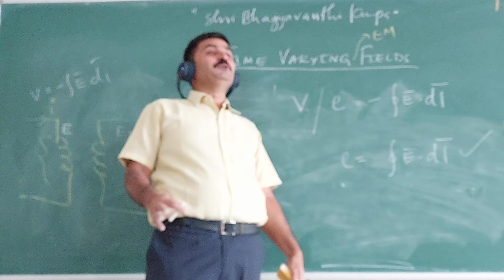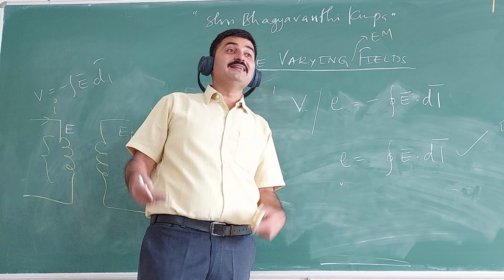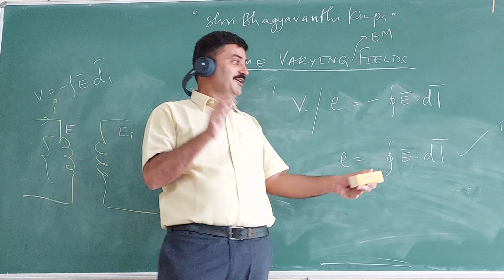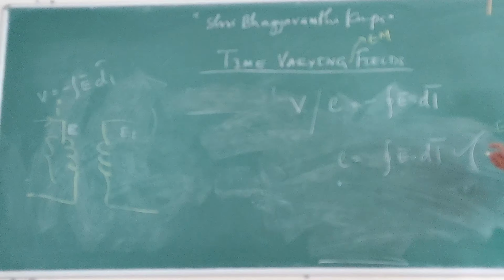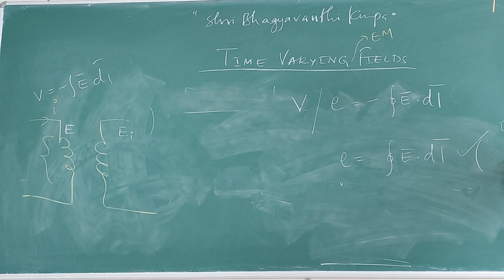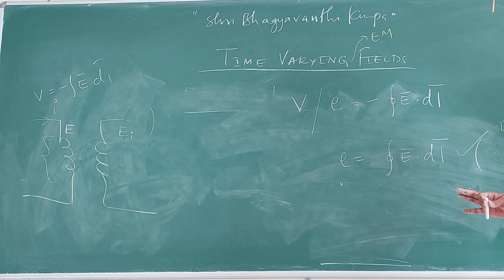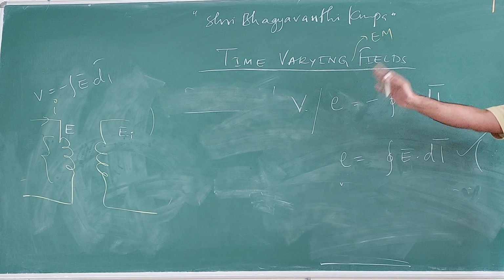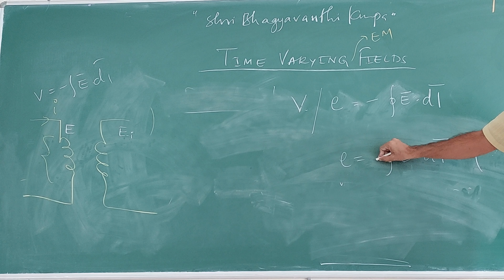The direction of the induced electric field and the original electric field is opposite. That's the reason. That's all. Take down, note. The direction of the induced electric field is opposite to the direction of the original electric field. That's why the negative sign will go here.